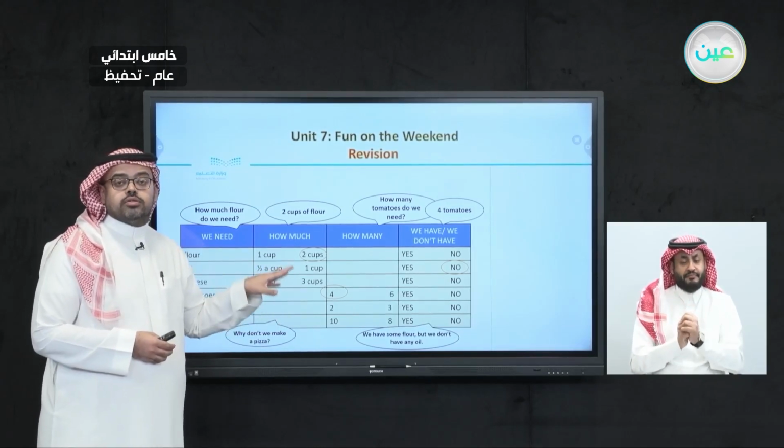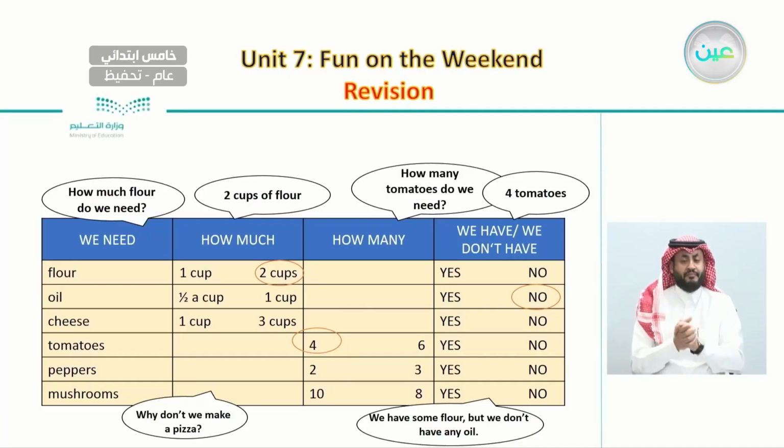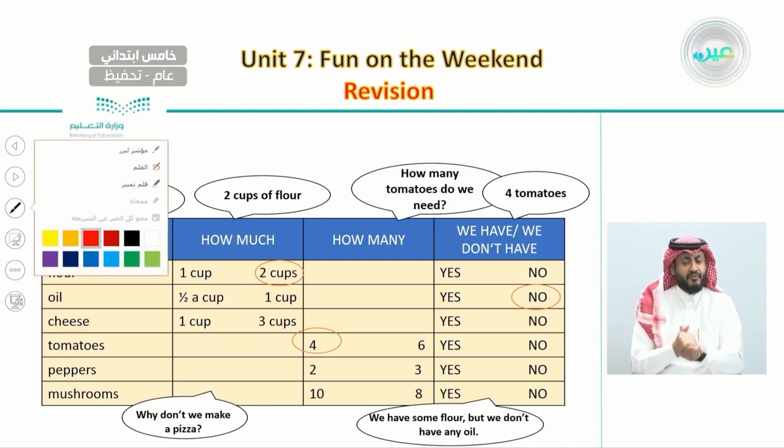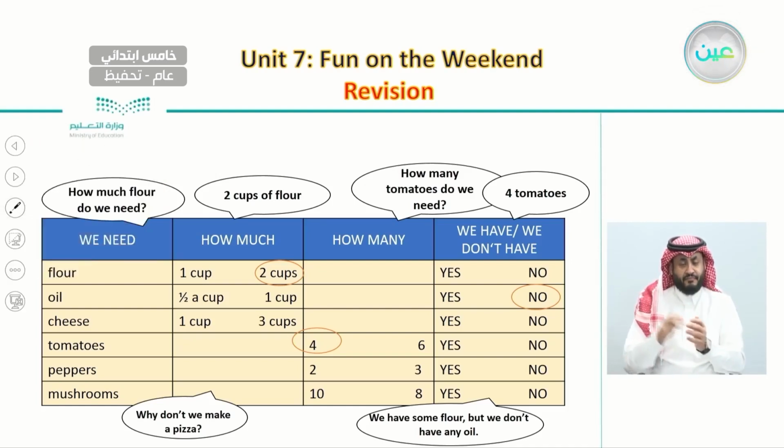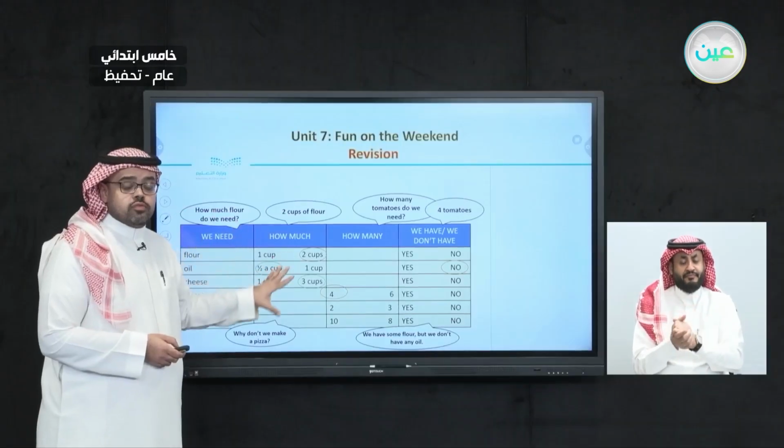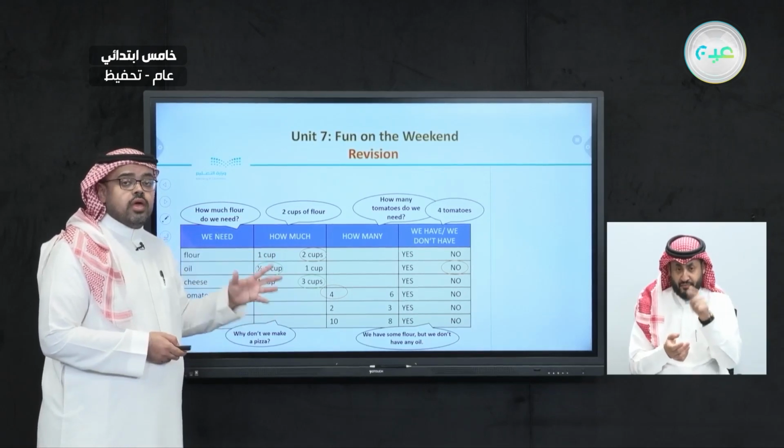The content of this table was about what they have when we listen. It is written here, what do they need. They said that they need flour, oil, cheese, tomatoes, peppers, and mushrooms. And how much do they need? They said that they needed 2 cups of flour and half a cup of oil and 3 cups of cheese, and we heard this information and circled them.